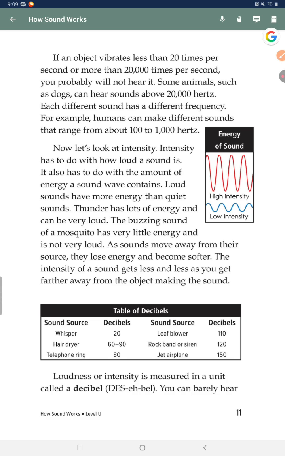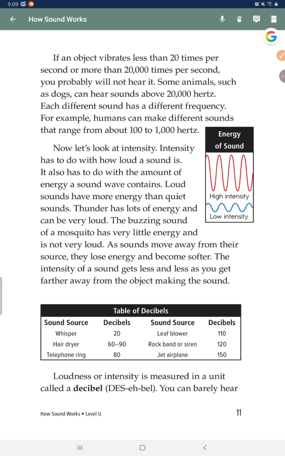Each different sound has a different frequency. For example, humans can make different sounds that range from about 100 to 1,000 hertz. Now let's look at intensity. Intensity has to do with how loud a sound is. It also has to do with the amount of energy a sound wave contains. Loud sounds have more energy than quiet sounds.